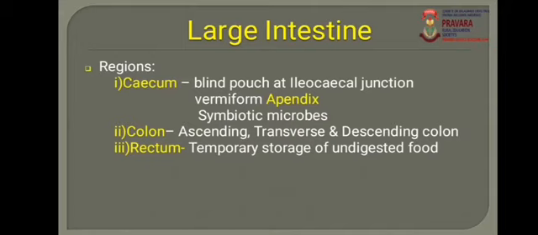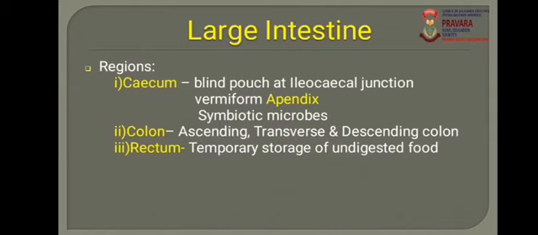The large intestine shows two regions, the colon and the rectum. The colon is further divided into three regions: ascending colon, transverse colon and descending colon. The second region is the rectum. In the rectum, undigested food is temporarily stored.